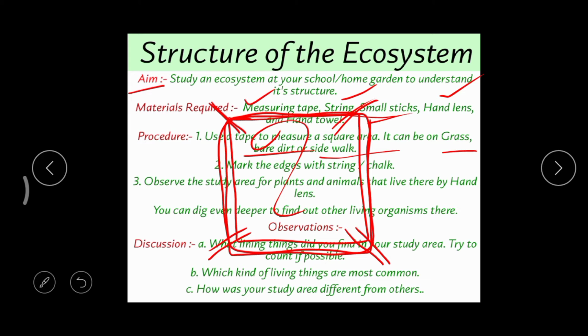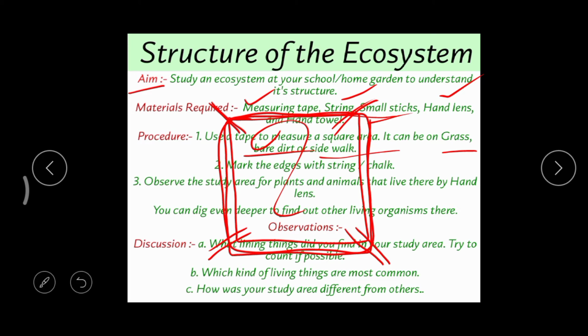And if possible, it is better to note down their number also. What is the name of that plant, what is its number, and what varieties of plants are present. And even after the completion of this, if you want, you can dig that place a little bit, with the help of any sharp object.